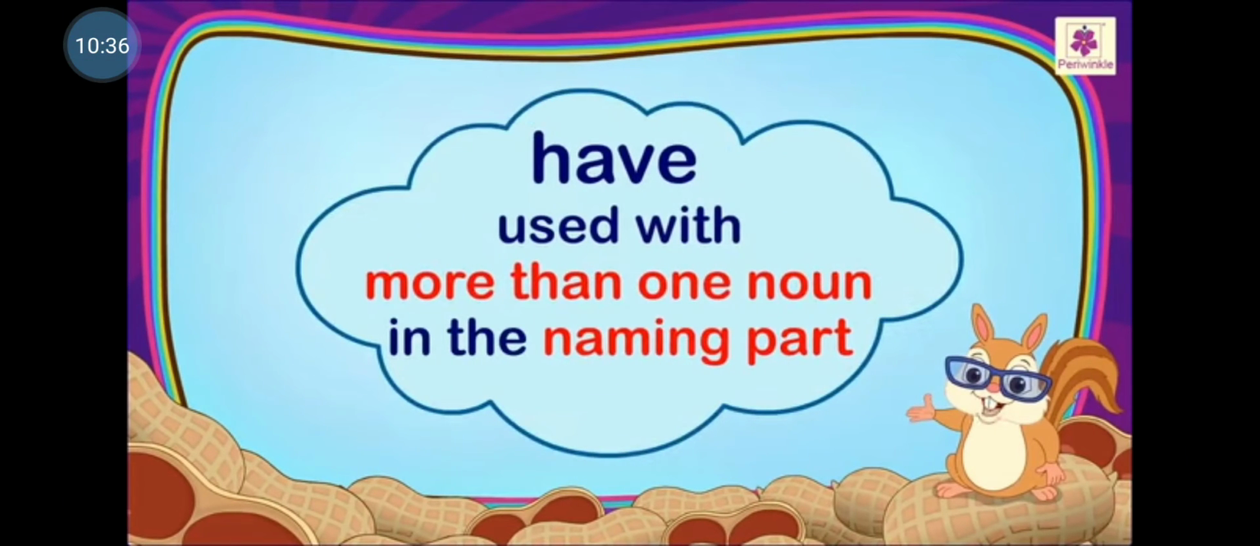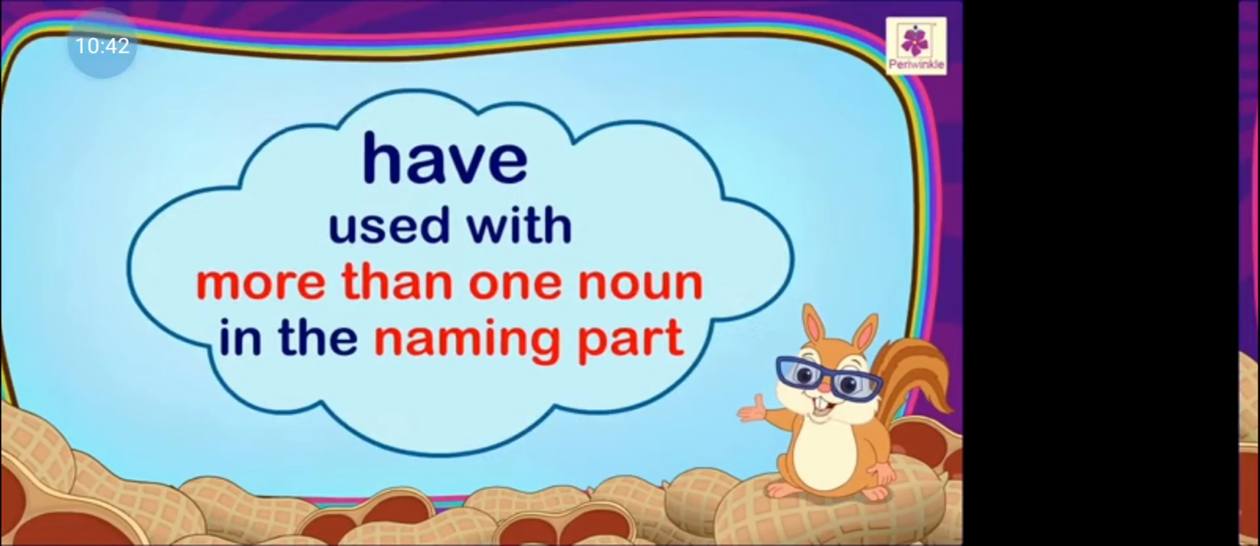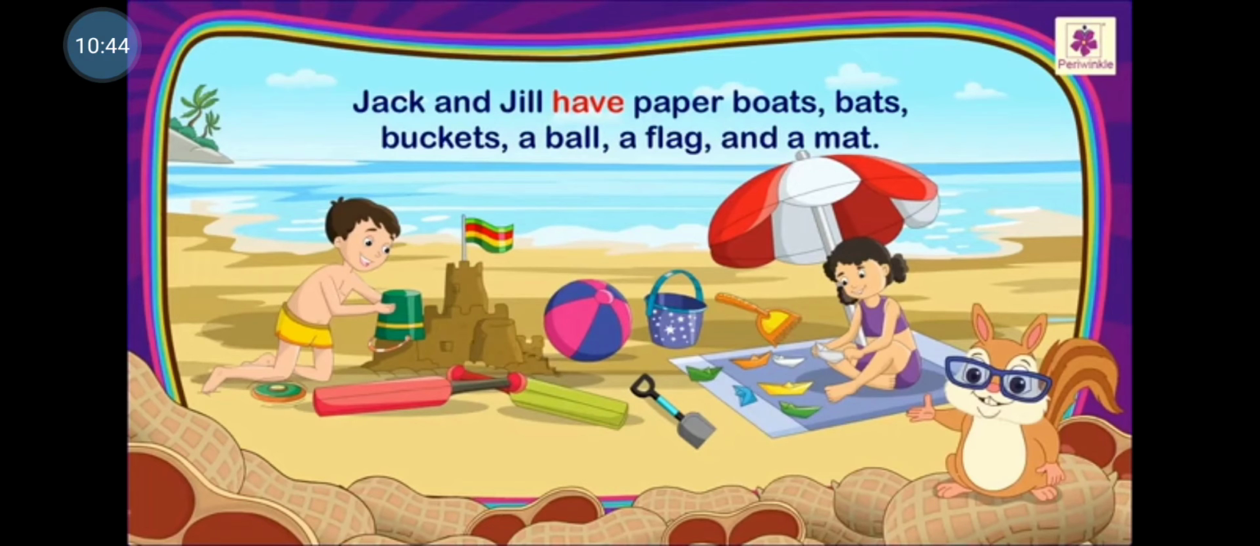The word have is used with more than one noun in the naming part of a sentence. Now look at this picture. Jack and Jill are playing at the beach. What do Jack and Jill have with them? Jack and Jill have paper boats, bats, buckets, a ball, a flag and a mat.